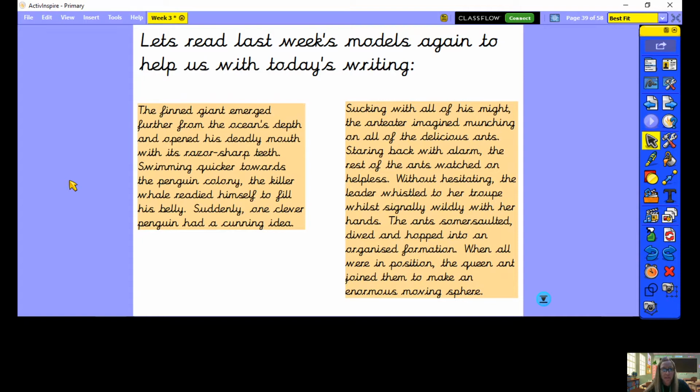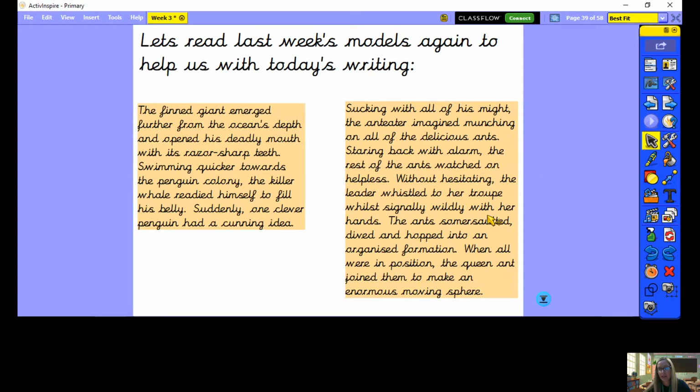So the finned giant emerged further from the ocean's depths and opened his deadly mouth with its razor-sharp teeth. Swimming quicker towards the penguin colony, the killer whale readied himself to fill his belly. Suddenly, one clever penguin had a cunning idea.